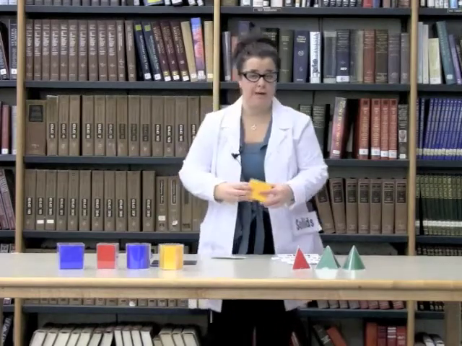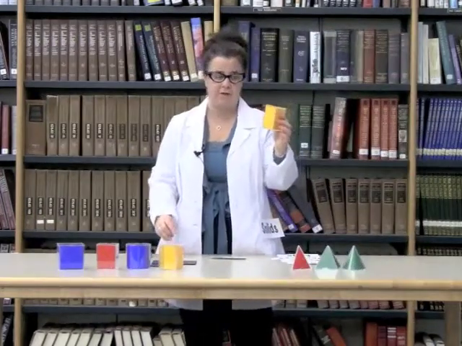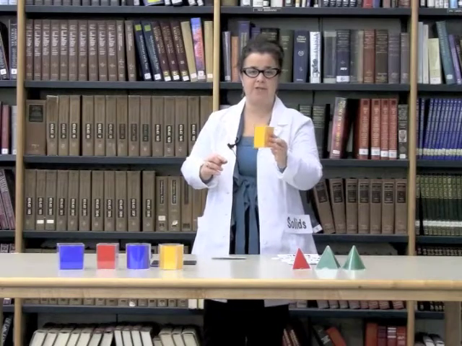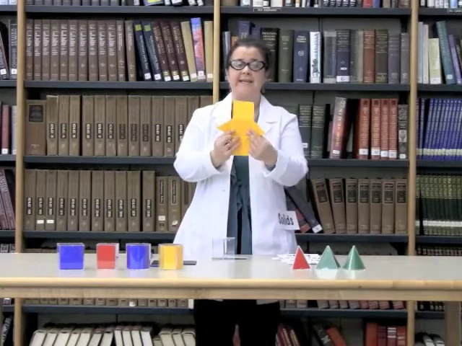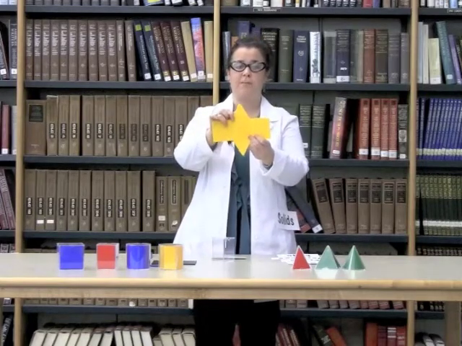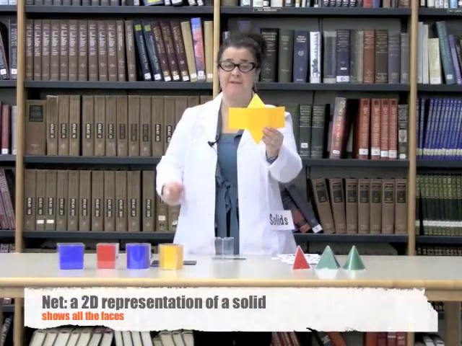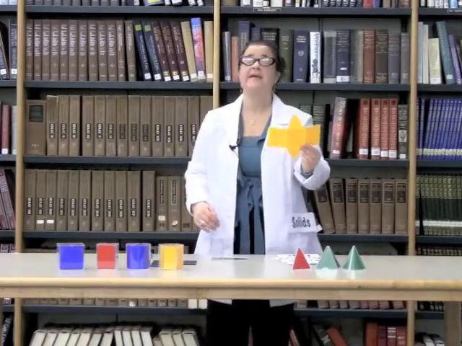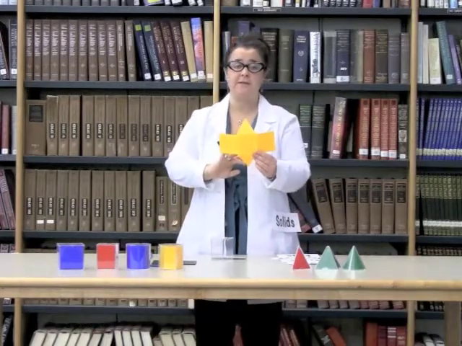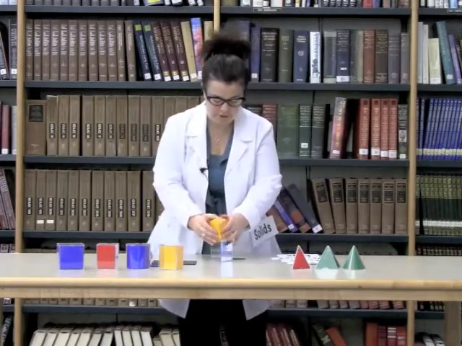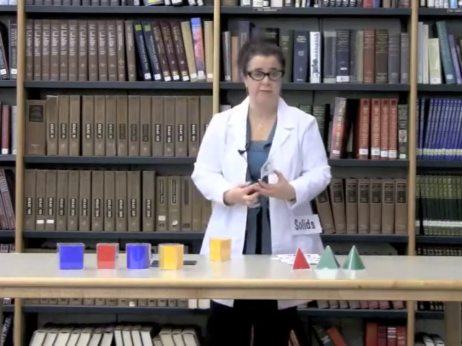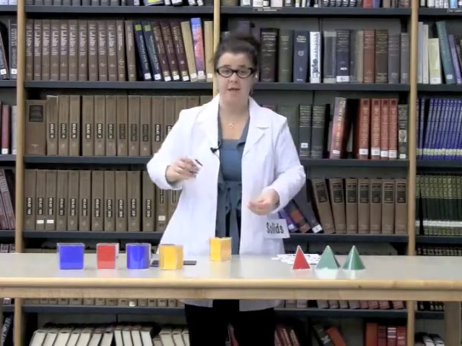I'm going to show you what a net is. Here we have this beautiful triangular prism. This is a three-dimensional object. This is a net. It's a two-dimensional representation. A net for a triangular prism is always going to have two triangles and three rectangles. So remember your solid, 3D, your net, 2D.